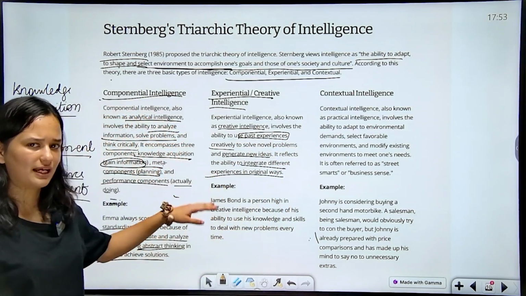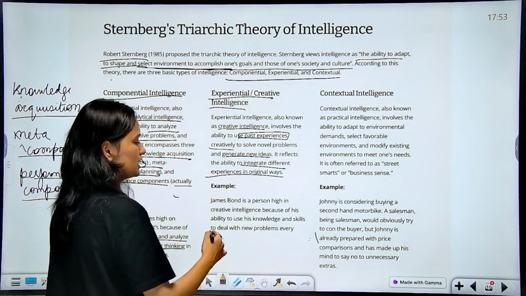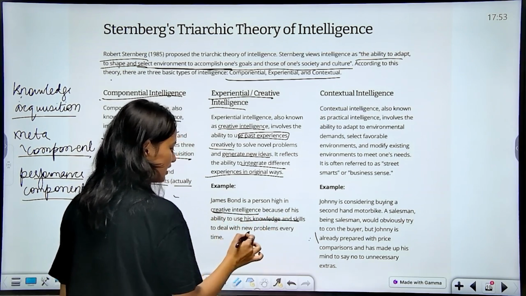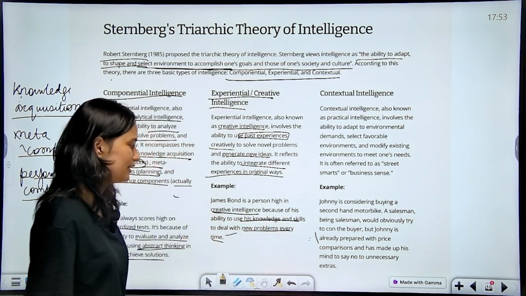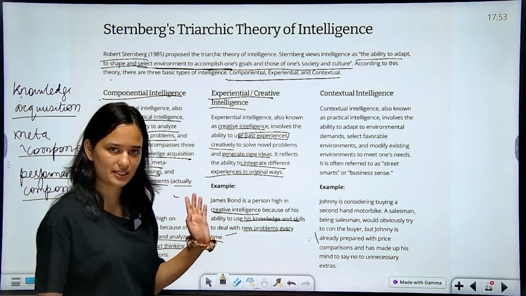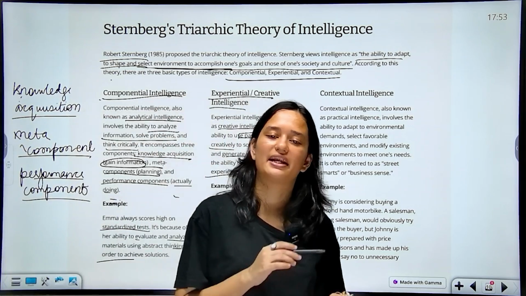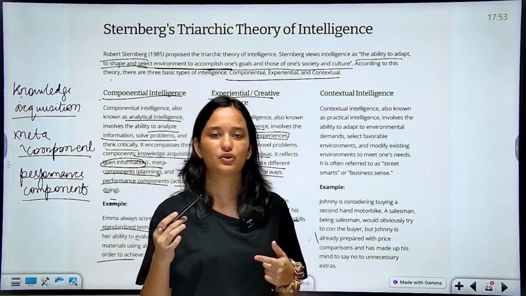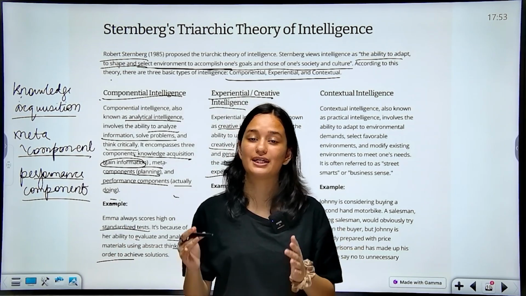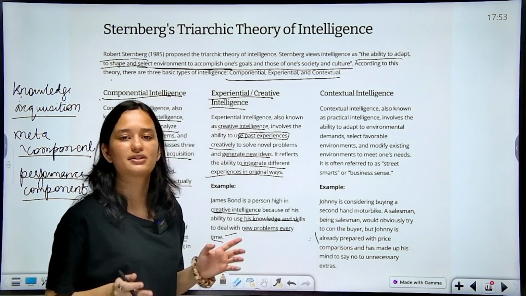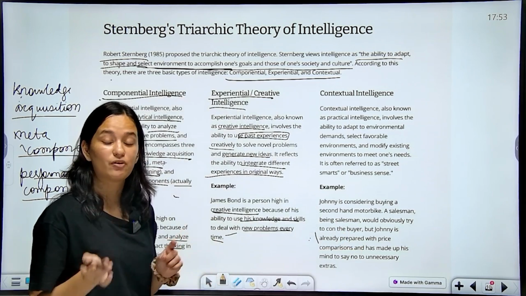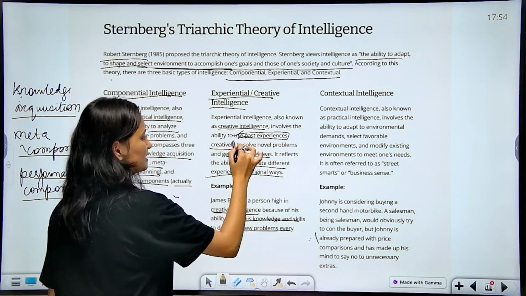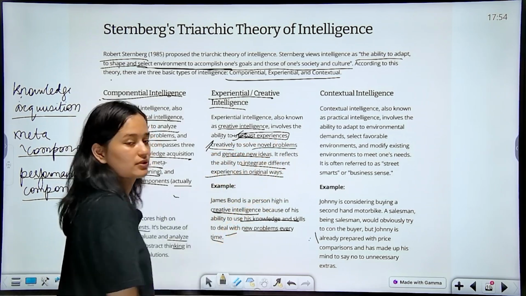This can be understood with the help of this example. It's a very beautiful example. James Bond is a person high in creative intelligence because of his ability to use the knowledge and skills to deal with new problems every time. ठीक है, अब जेम्स बॉन्ड को क्रिएटिव पर्सन इसलिए बोला जा रहा है क्योंकि उसकी ज़िंदगी में in his everyday life what all problems are coming into his life, like कभी कुछ हो रहा है, कभी कुछ हो रहा है. So he is able to think creatively and bring solution to all these problems with the help of past experiences. Okay, so creativity involves the use of past experiences creatively to solve novel problems.